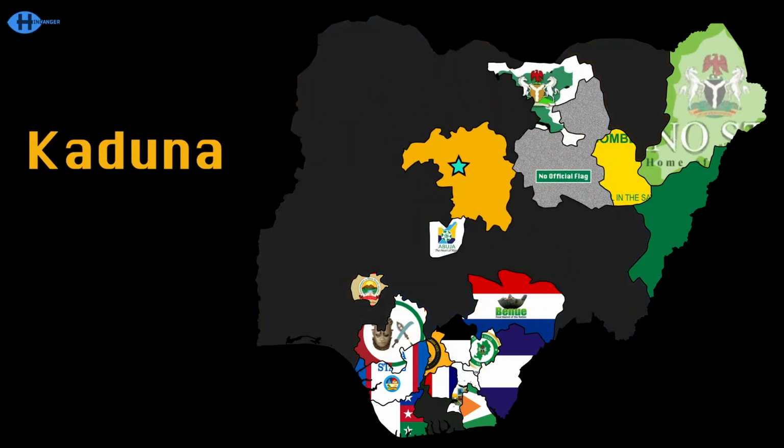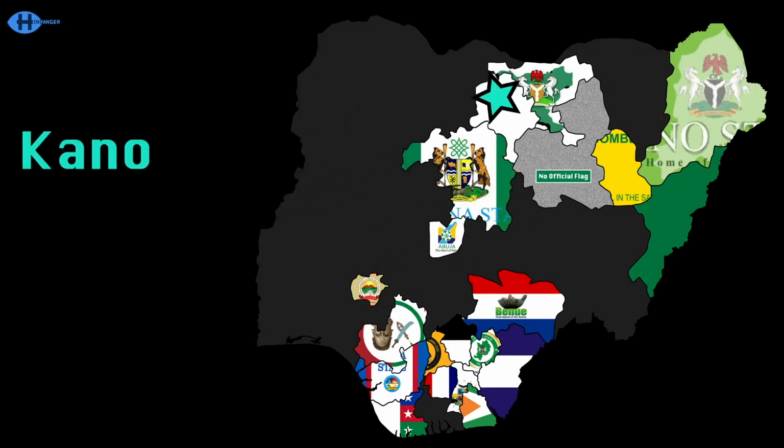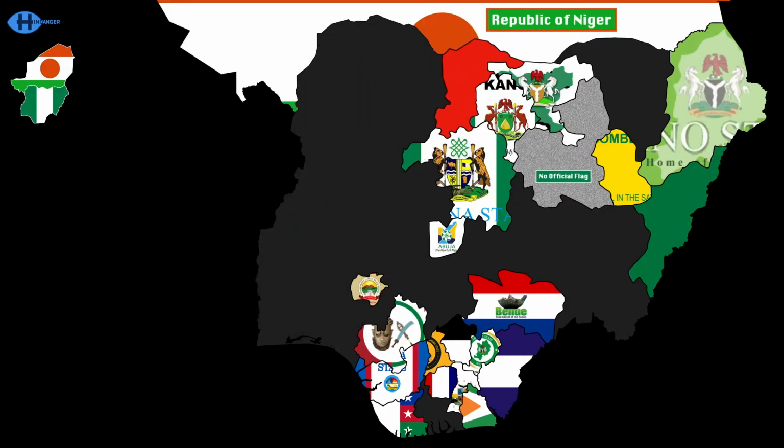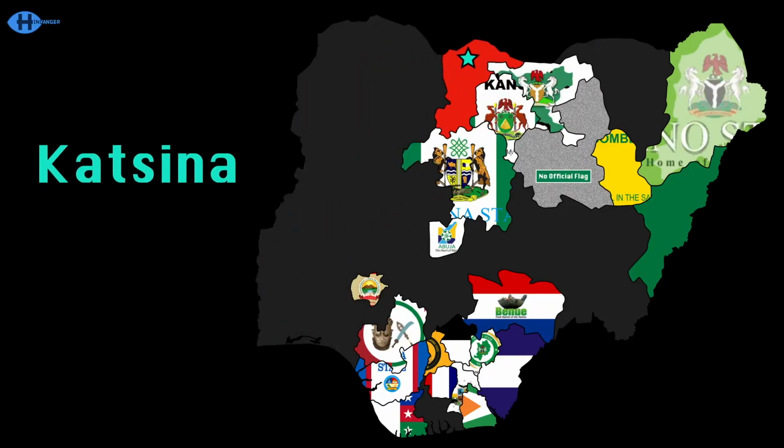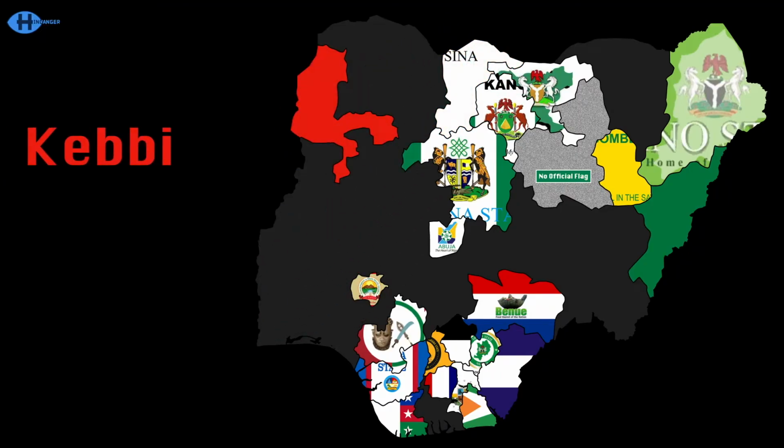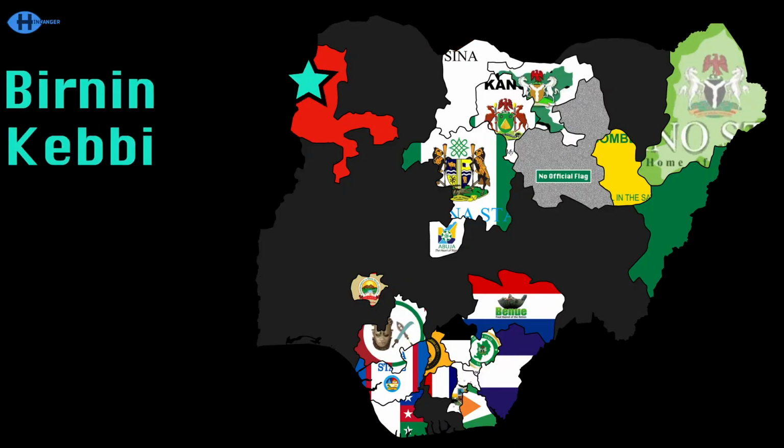Kaduna here, capital Kaduna's here to see. Kano's capital, Kano's the country's second largest city. Katsina touches Niger, capital's Katsina you see. Kebbi touches Niger and Benin, capital's Birnin Kebbi.